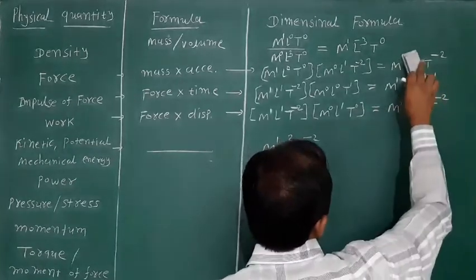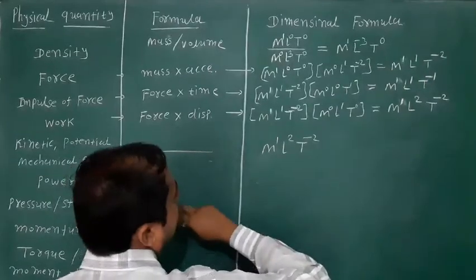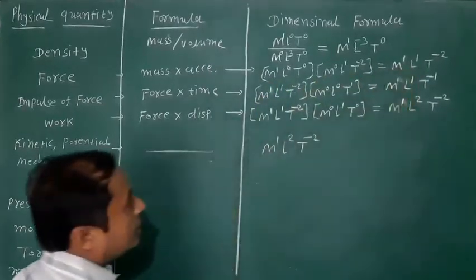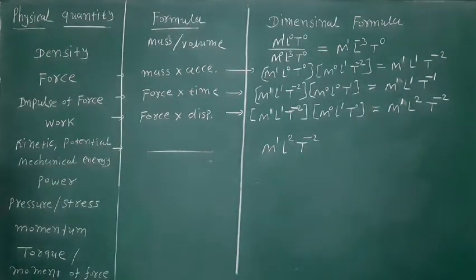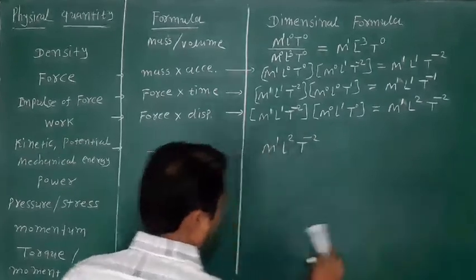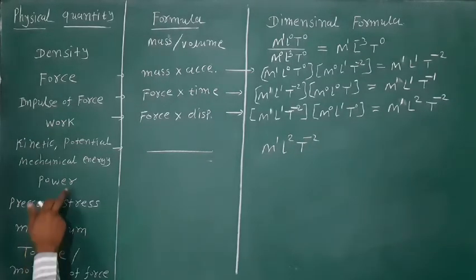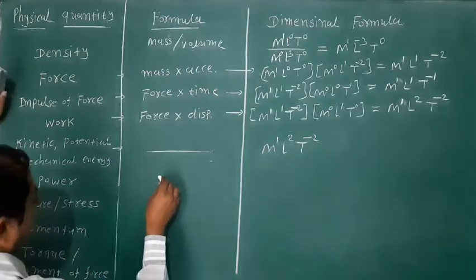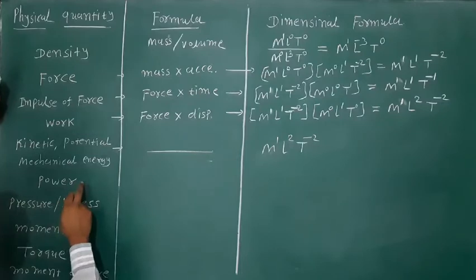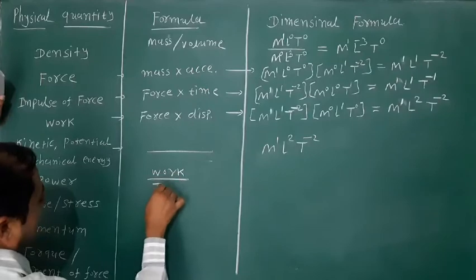Friends, here the dimension formula for the mass is M raised to 1. Next, dimension formula for the power. Power is equal to energy upon time, means work upon time.